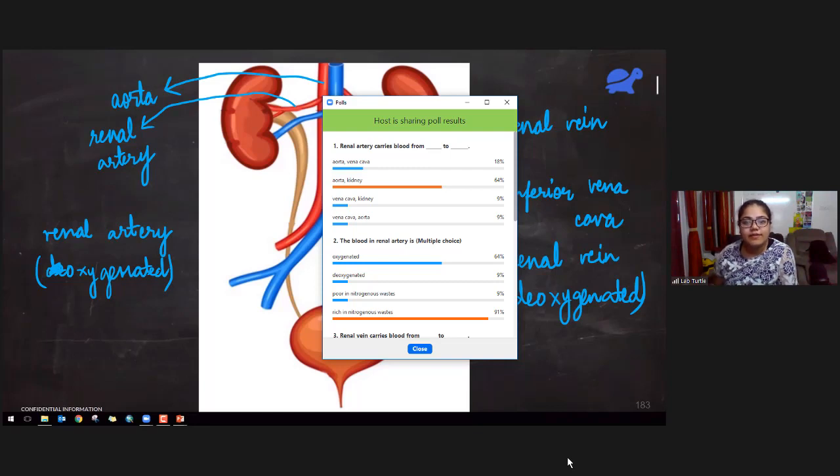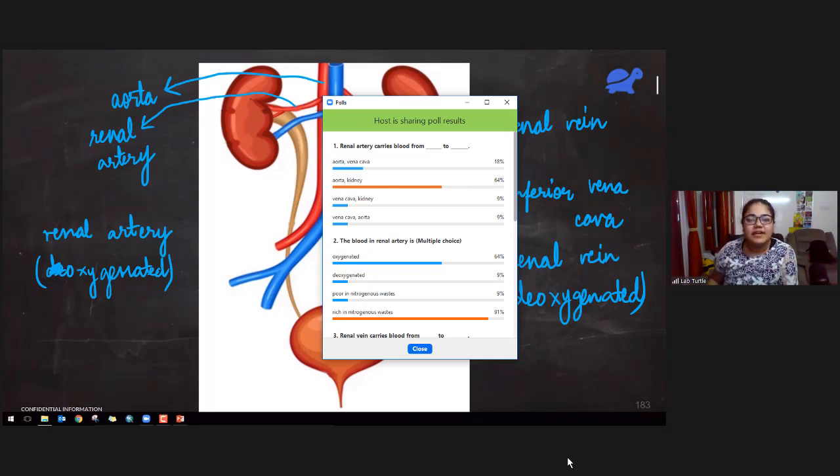Third, renal vein carries blood. Yes, it carries blood from the kidney to the inferior vena cava. Fourth, the blood in renal vein, so it is deoxygenated, but it is poor in nitrogenous waste. So you can learn it like this, that in renal vein, blood is poor in oxygen, poor in nitrogen, right? In renal artery, blood is rich in oxygen, rich in nitrogen. So there were two right answers, but unfortunately I forgot to make it multiple choice.